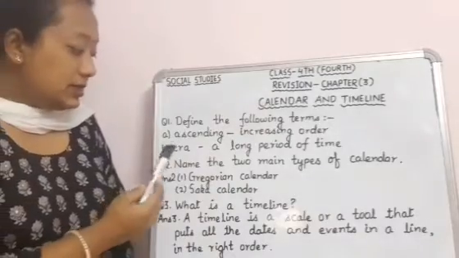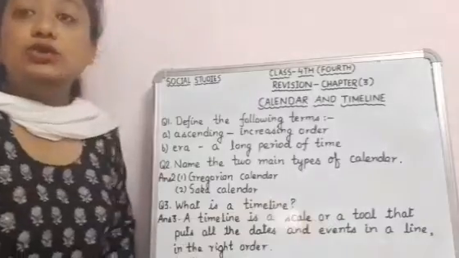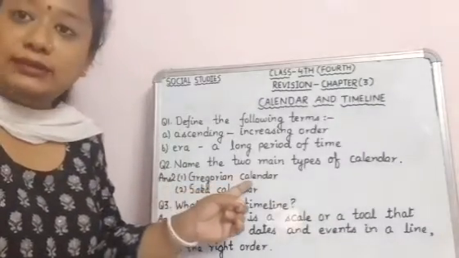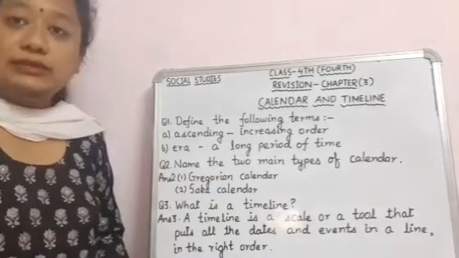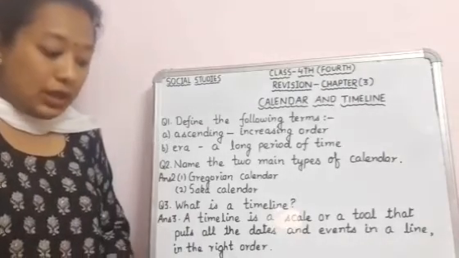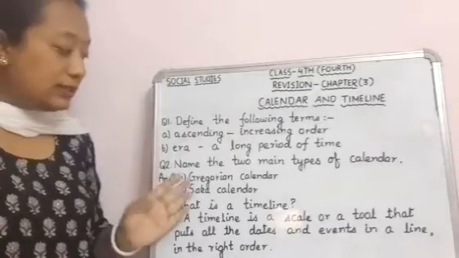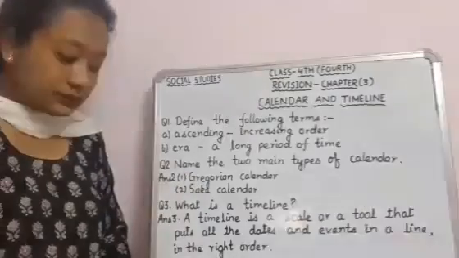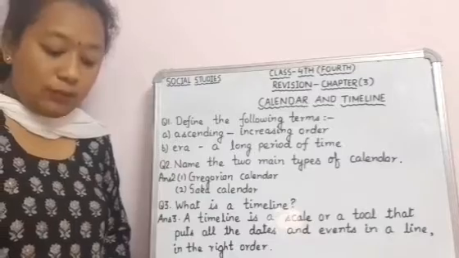Then comes the second question. Name the two main types of calendar. The two main types of calendars are, number 1, the Gregorian calendar, and number 2, the Saka calendar. The Gregorian calendar was earlier named the Julian calendar. Till 1582, its name was Julian calendar, and now it is named the Gregorian calendar. It is used mostly in all parts of the world.